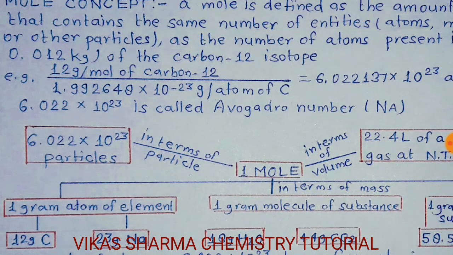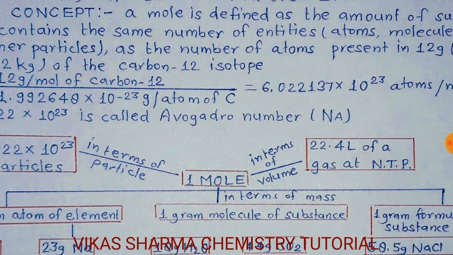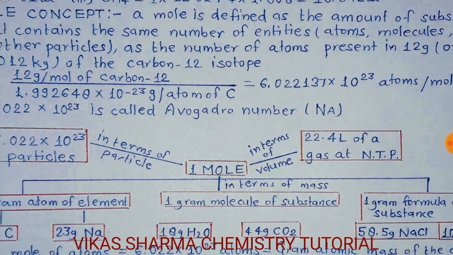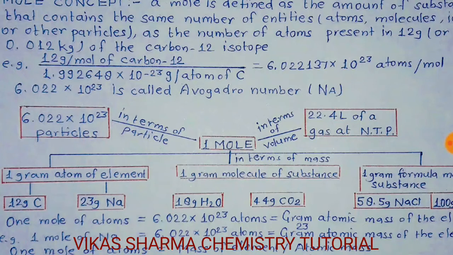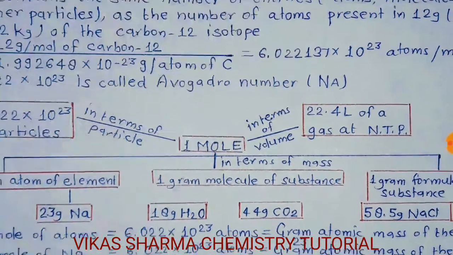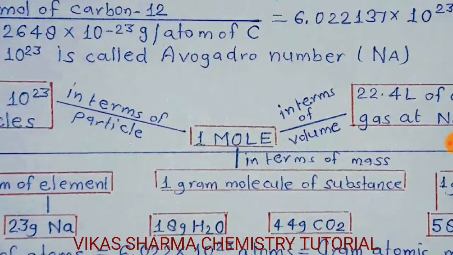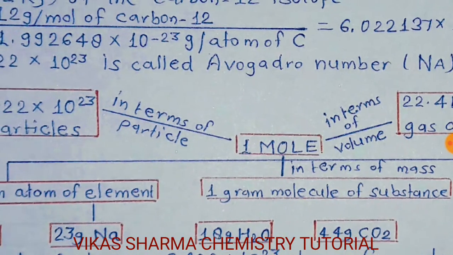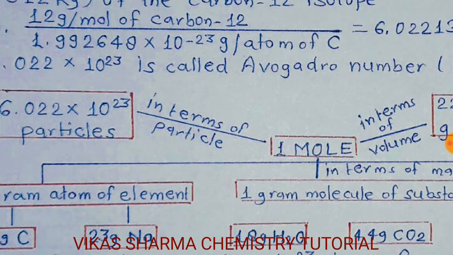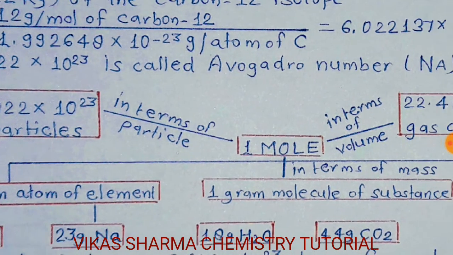So 12, the atomic mass of carbon, divided by the mass of an atom of carbon, which is 1.992648 into 10 to the power minus 23. So the answer comes 6.022 into 10 to the power 23. By this concept, a theory is made which is known as mole concept, student. It means 1 mole in terms of particles is equal to 6.022 into 10 to the power 23 particles.